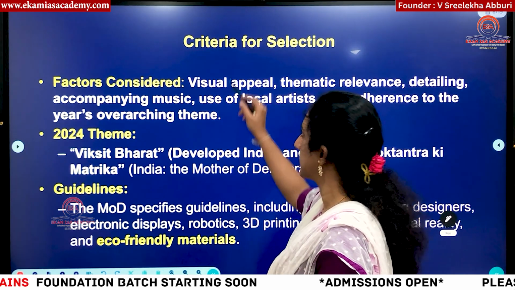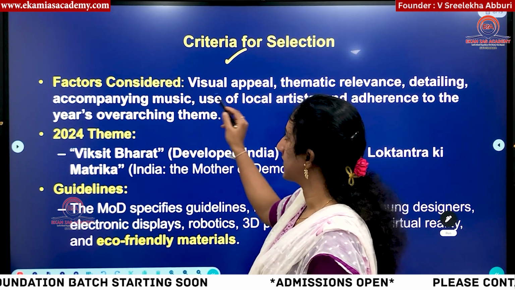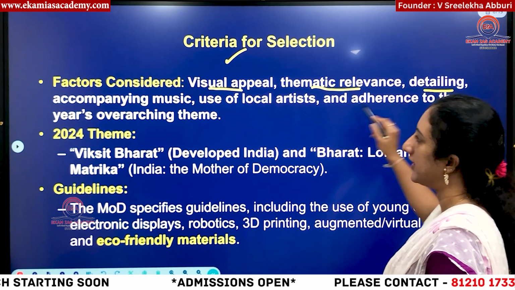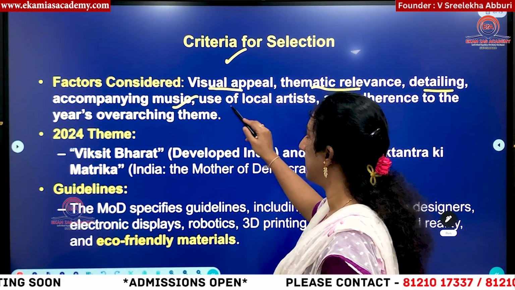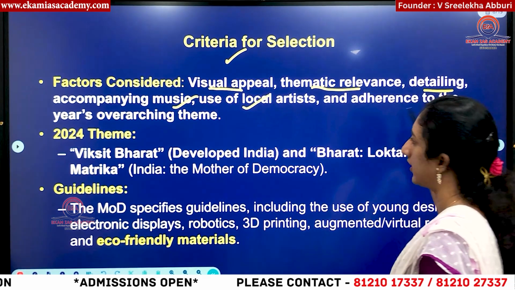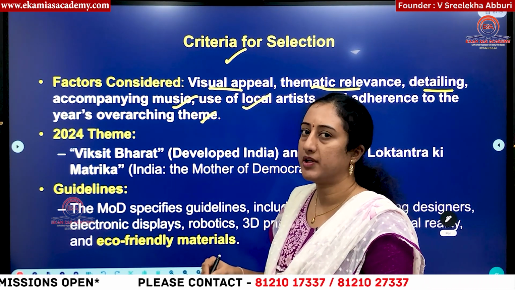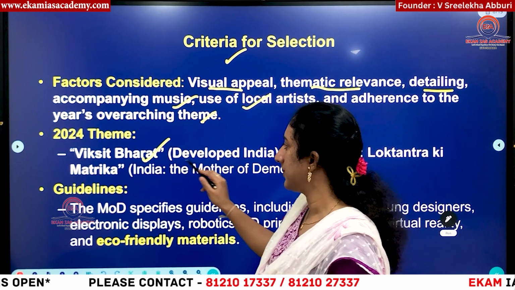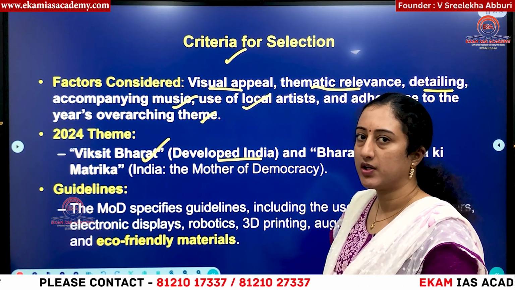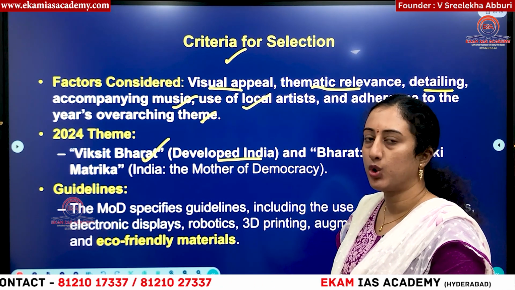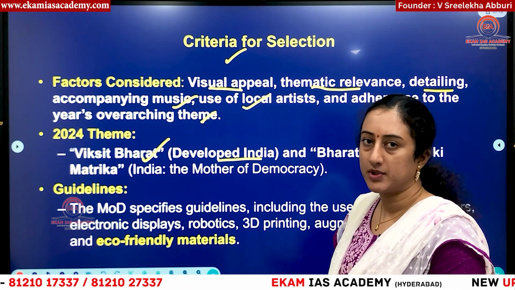So here, what are the criteria, what are the factors considered? There should be visual appeal, thematic elements, detailing, music, use of local artists, and also adherence to the overarching theme. So what is the theme for this Republic Day parade? You have to know: Viksit Bharat, means developed India. We are developing because we have completed 75 years of independence, and you know we are in the era of Amrit Kal, right?